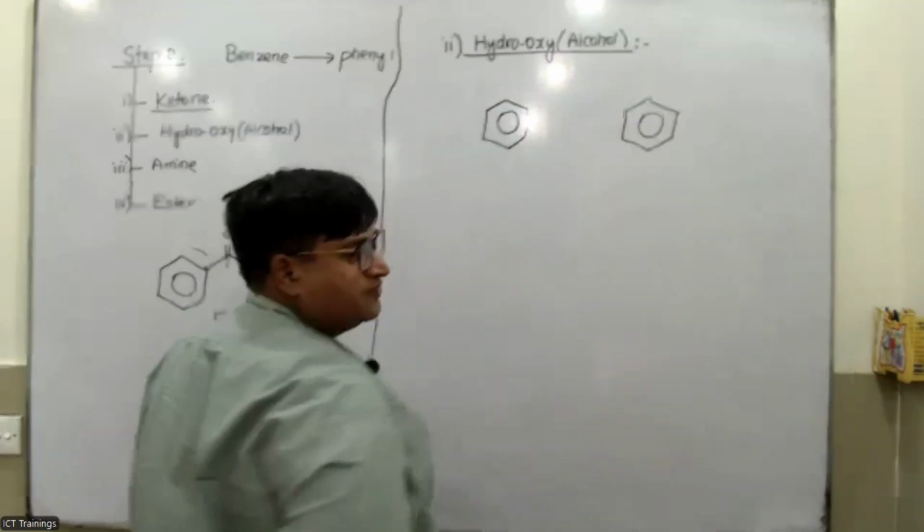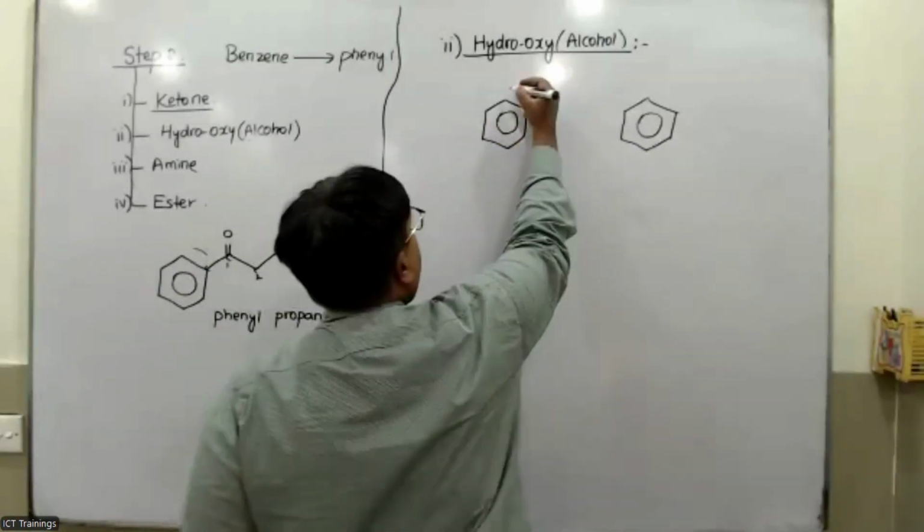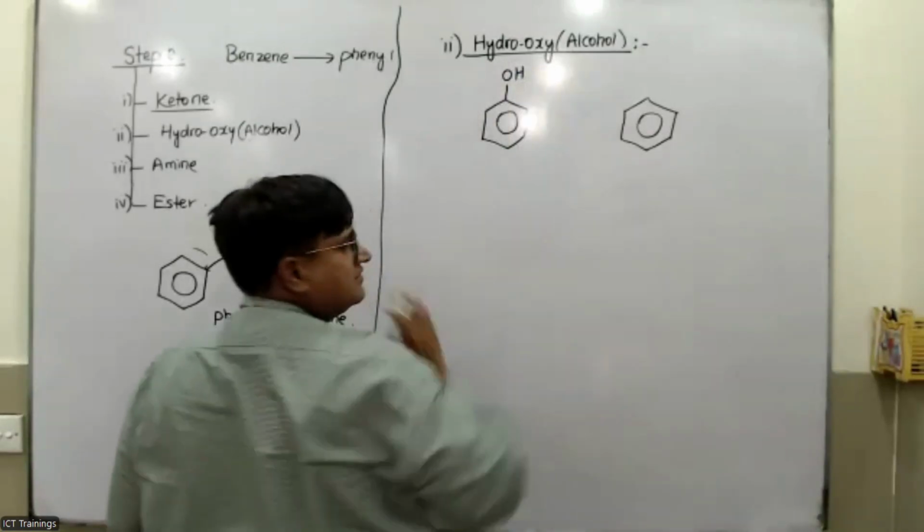I have drawn two benzenes up here. The first method is that the OH group is directly attached to the benzene like that.